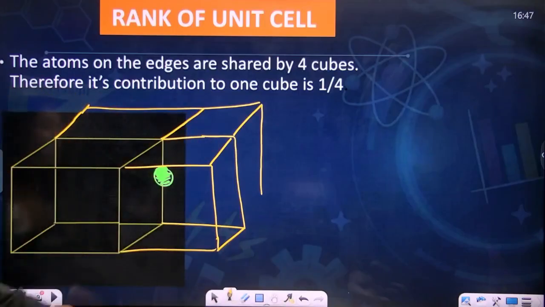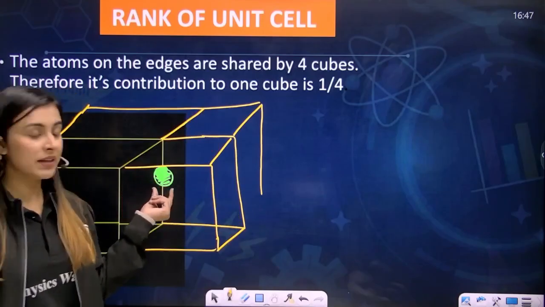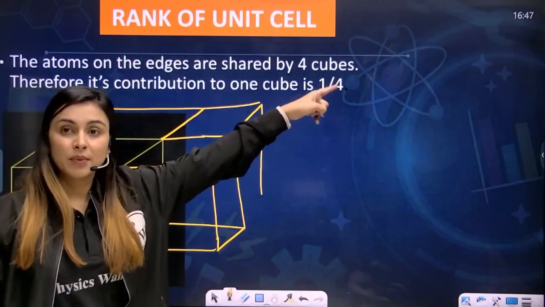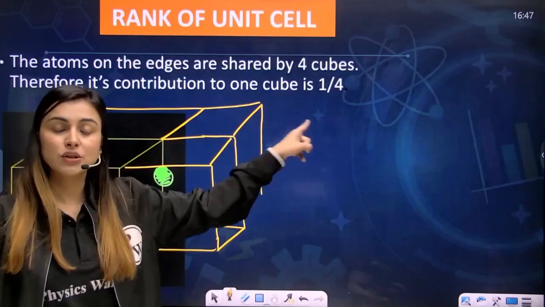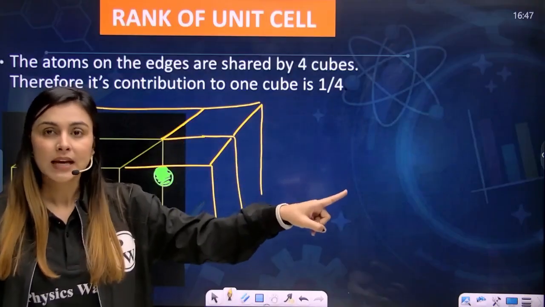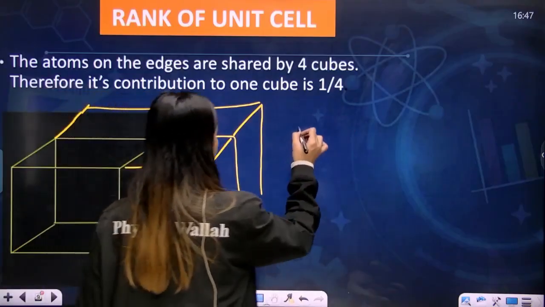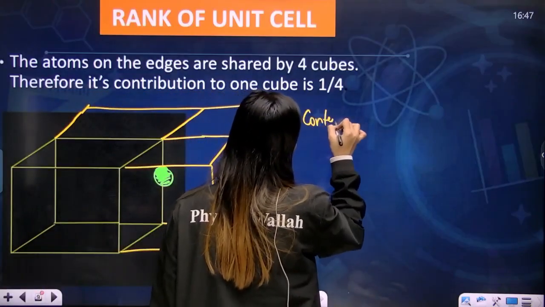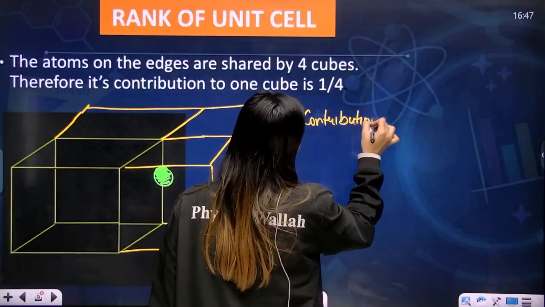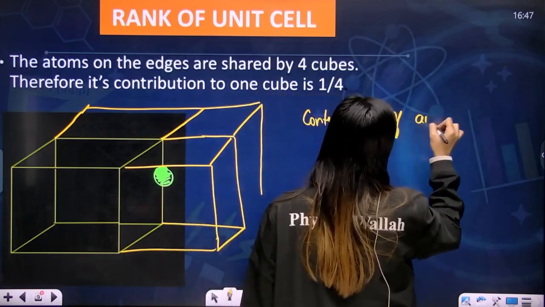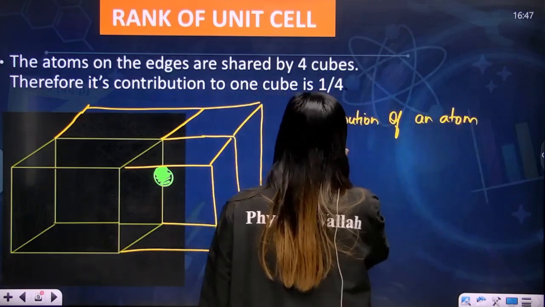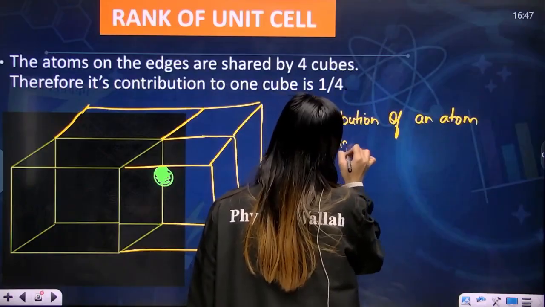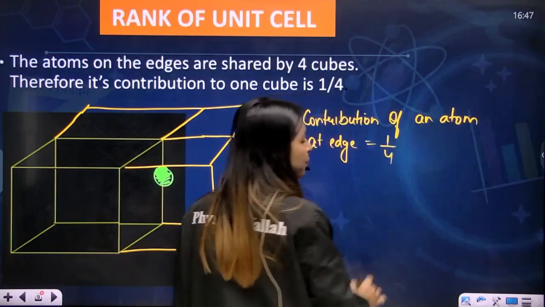Yes. So this particular atom is being shared between 4 different unit cells or 4 different rooms. So can I say that the contribution of an atom at edge is 1/4?